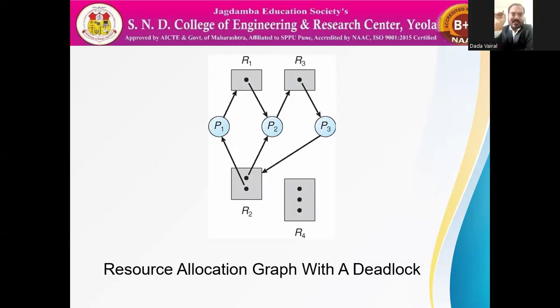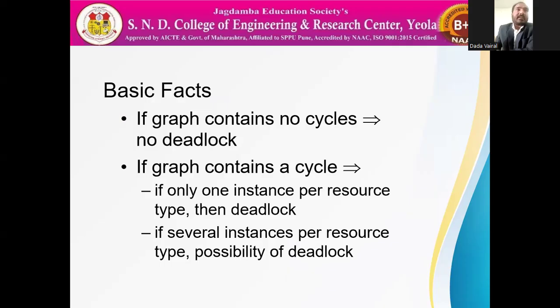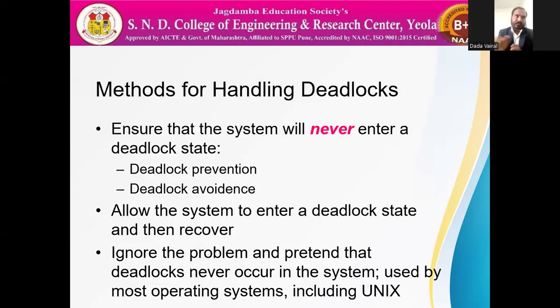And three processes are there: P1, P2, P3. Next, basic facts. If a graph does not contain a cycle, there is no deadlock, and if the graph contains a cycle, there may be a deadlock.